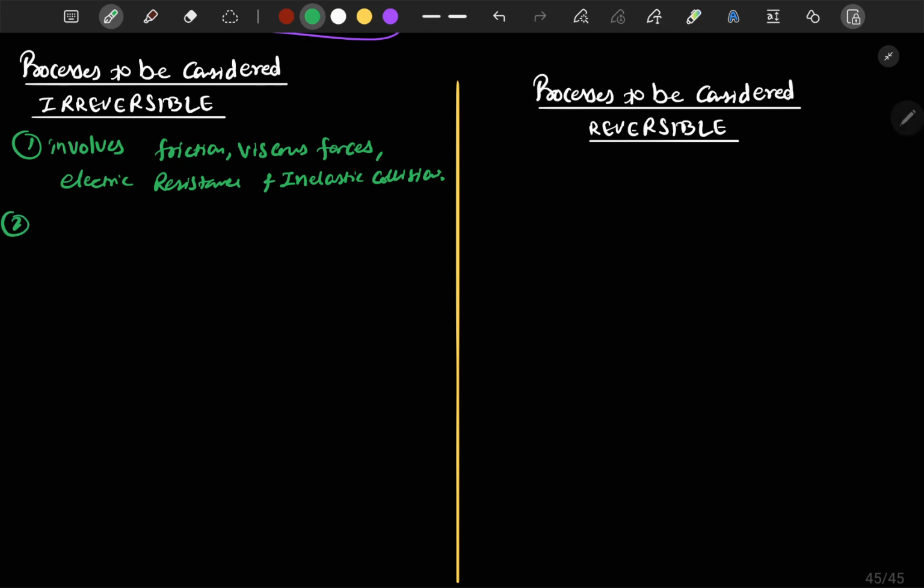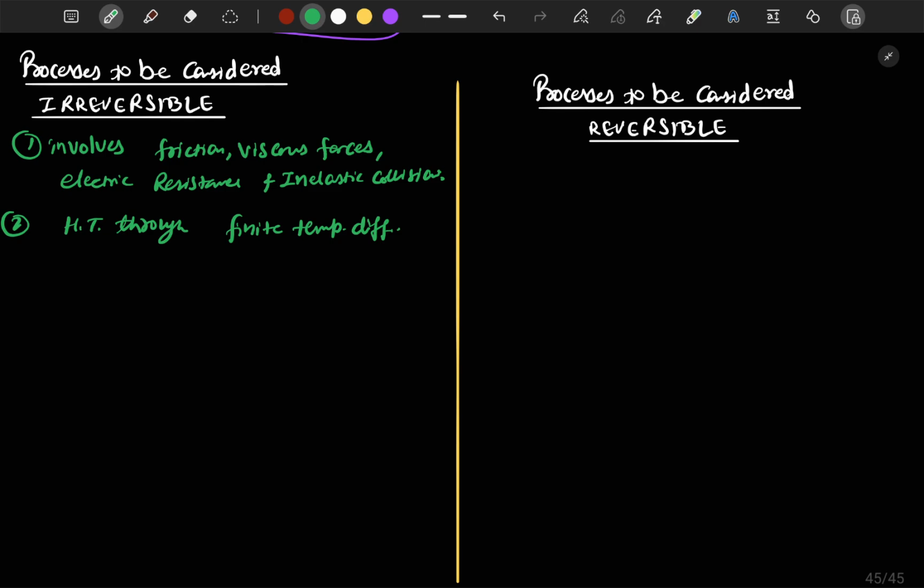Now the second point is if the heat transfer between the systems is through a finite temperature difference. Like if we are transferring heat from one body to another, and there is a finite temperature difference, like let's say one is at 10 degree Celsius, another is at 0 degree Celsius, then the process of heat transfer will be irreversible.